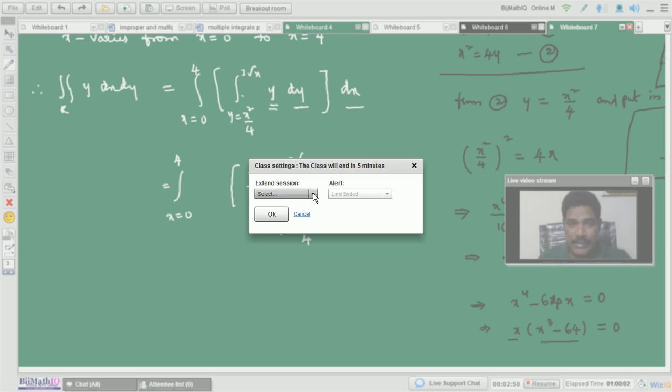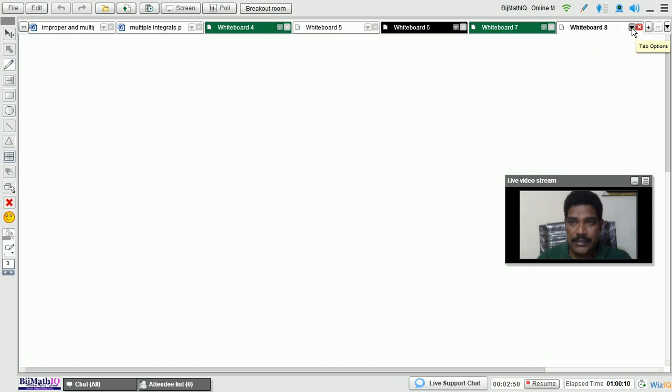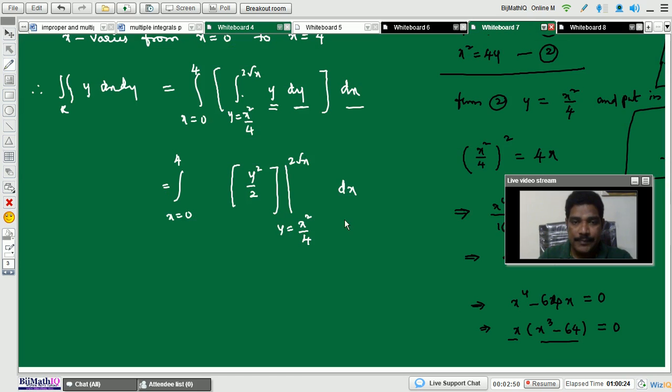Next, applying the limits. This is equals to the integration from x equals 0 to 4, and y square by 2, with 1 by 2 written outside, and the upper limit is 2 root x.